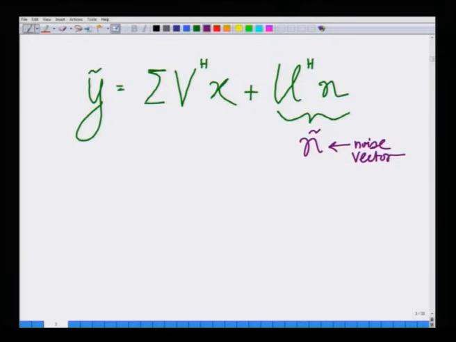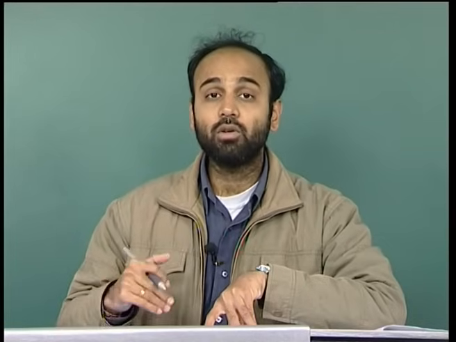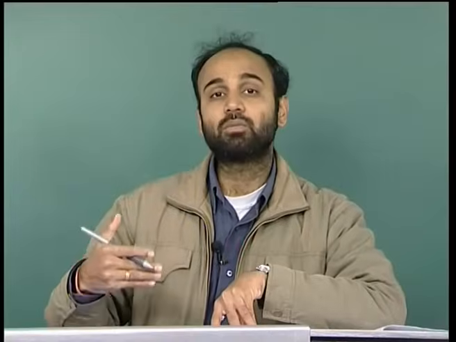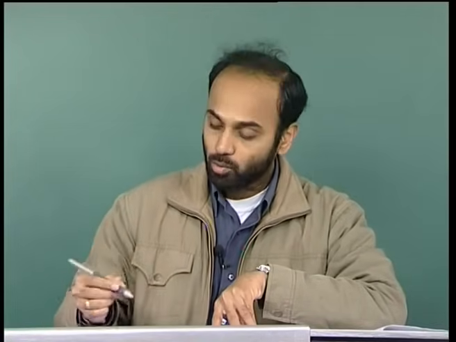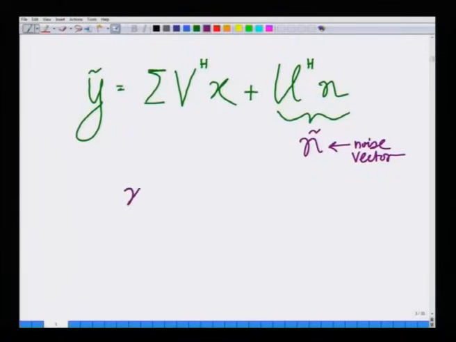Now, this manipulation of multiplying by U Hermitian has to be done at the receiver. Now, I will do some manipulation at the transmitter. In fact, this is known as precoding, because remember it has to be done before transmission of x on the channel. What I am going to do is denote the transmit vector x bar equals matrix V times x tilde.